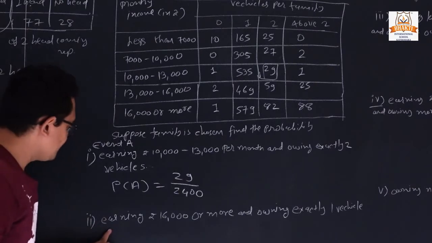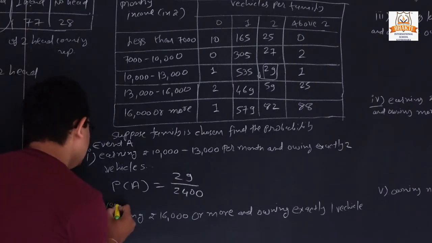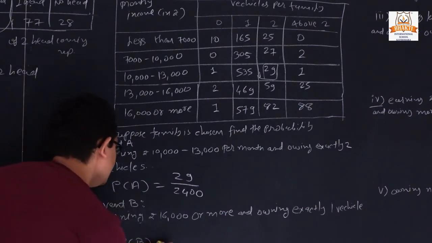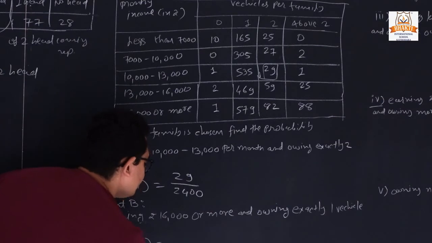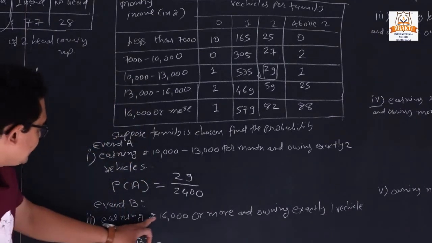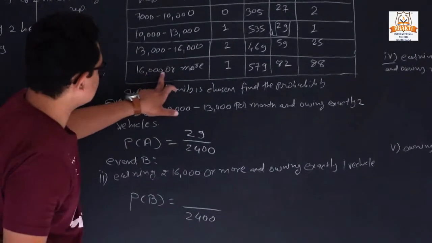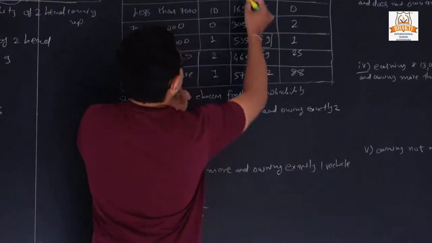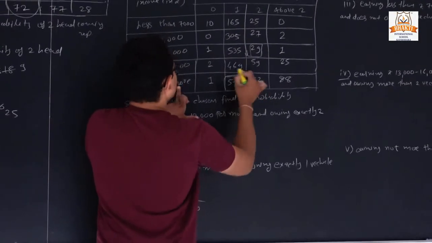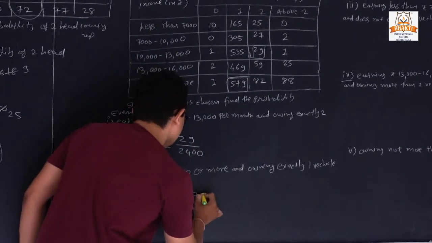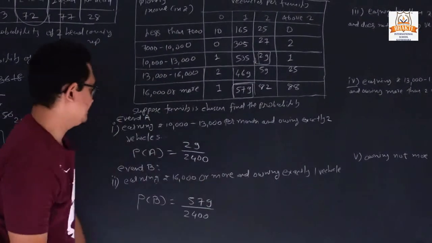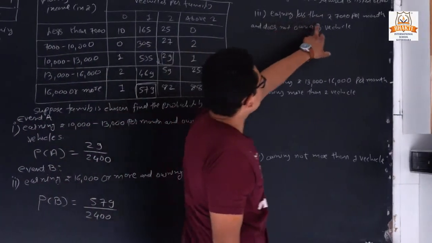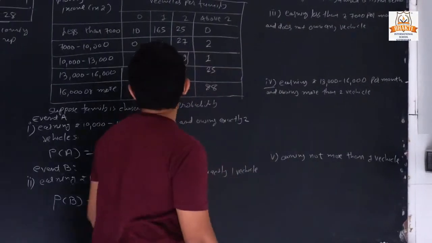Now second, we can declare it is event B. So P of B. The total families are 2,400. Now earning is 16,000 or more. So 16,000 and more, and owning exactly 1 vehicle. So how many families? 579. Now next, third. Earning is less than 7,000 per month.